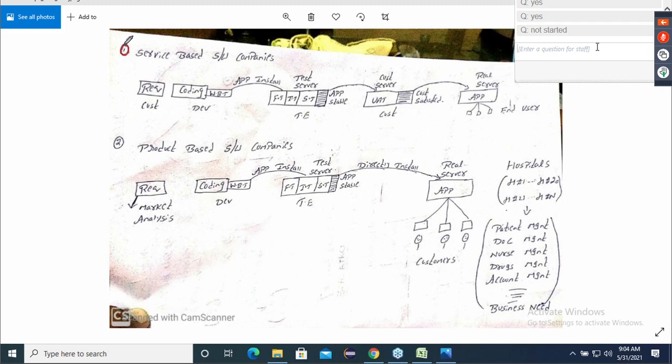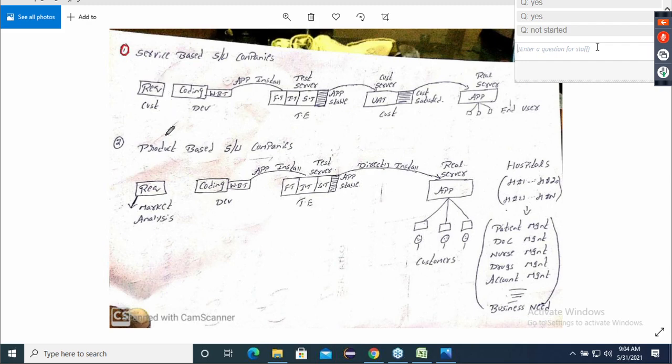Now see, when I say the customer is going to give the requirement, he himself came to us. Yes or no? Yes. He himself came and said, sir, we want you to develop some software or some application. We are in need of it.